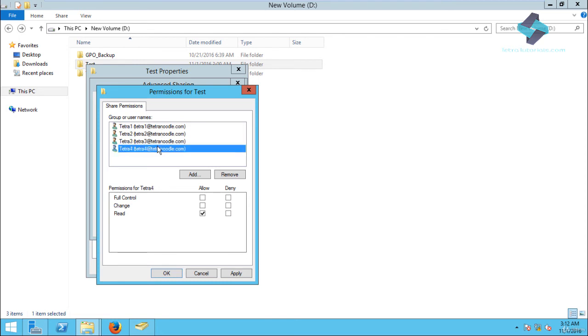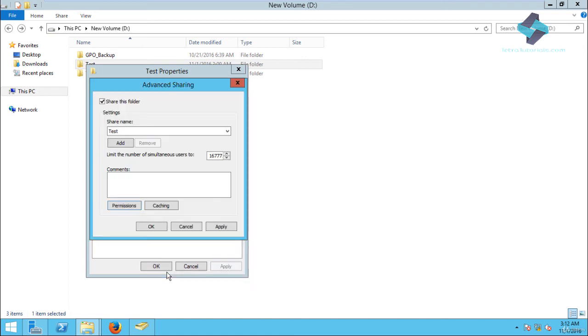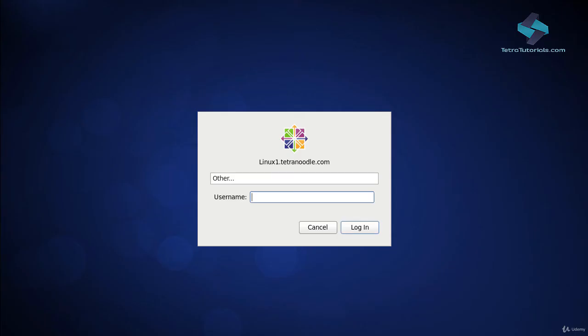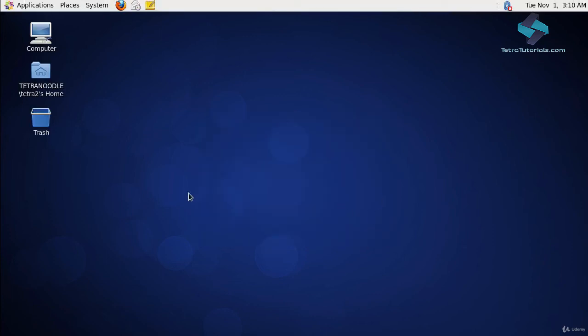And accept read-only permissions for the rest of the users. Click Apply. Click OK. Click Apply again. Click OK. And close. Now let's switch over to the Linux host. Log in as Tetra2 user. Let's input the credentials. Username and password. Click Login. Okay, so you can see we have logged into the Linux system as Tetra2 user.